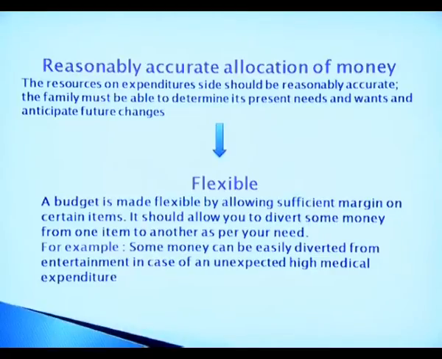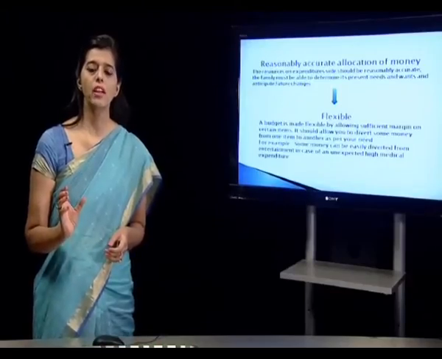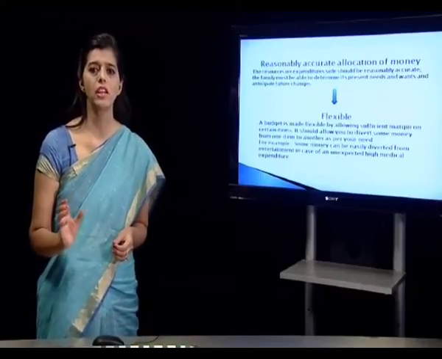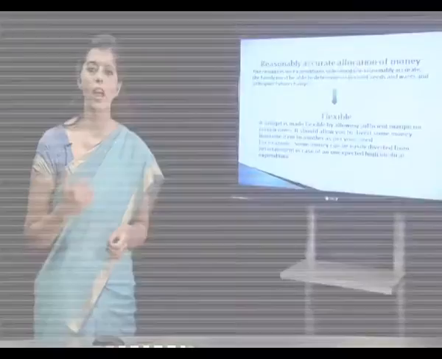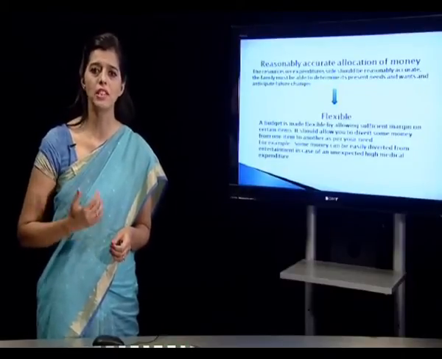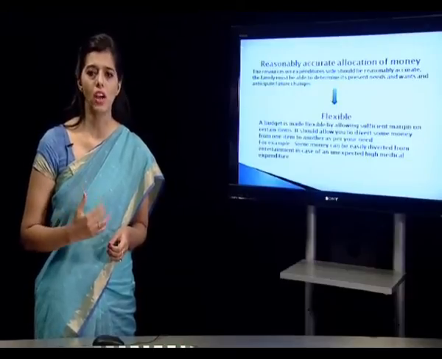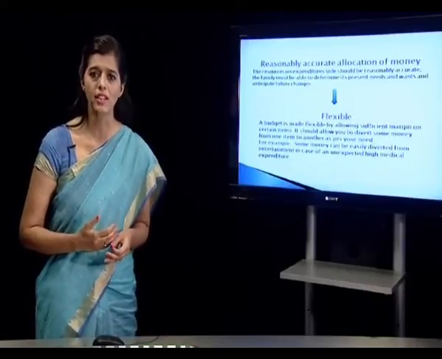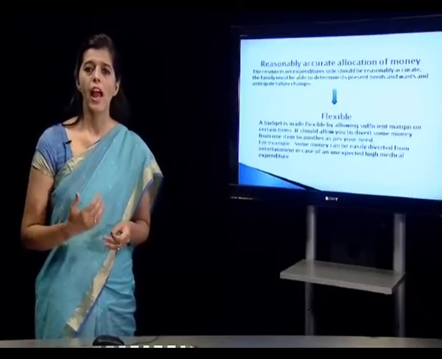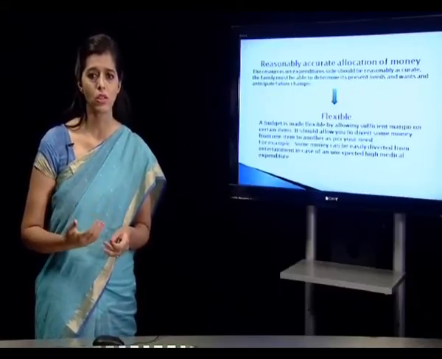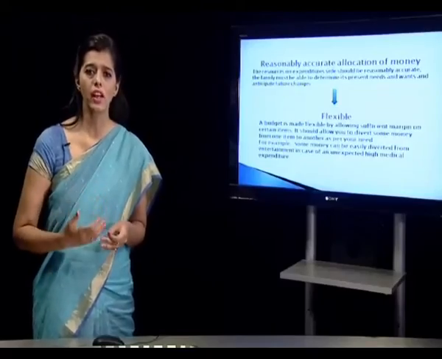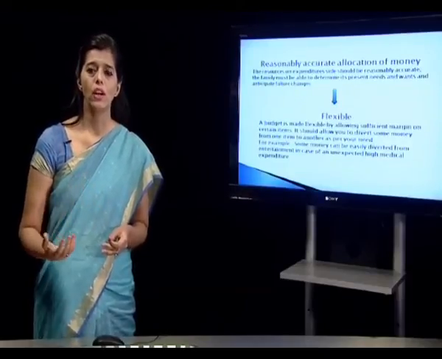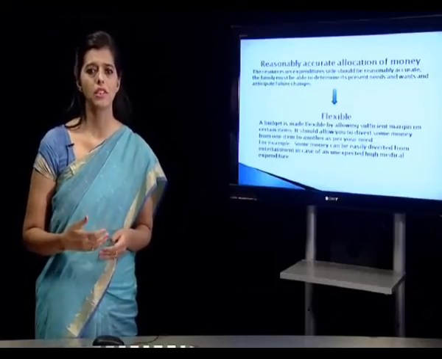I just can't say that I have put a category on food, I am going to spend 30,000 rupees per month, and on education I am going to spend 40,000, and on recreation I am going to spend 50,000. Suppose I have certain medical expenses, certain emergencies at my home, so I have to cut down on my recreation, which I have allocated 50,000 rupees, because education obviously I can't survive without. And on food also, suppose I have given 30,000 rupees, I can start cooking at home and reduce the eating out, so that I am able to meet my medical expenses and other emergencies which I am facing.